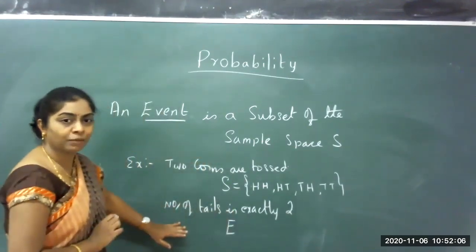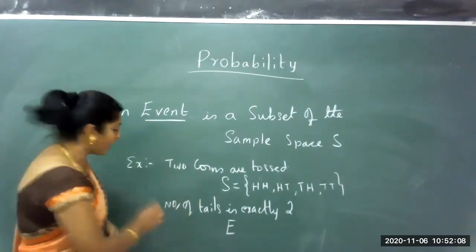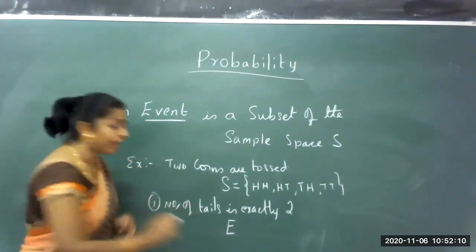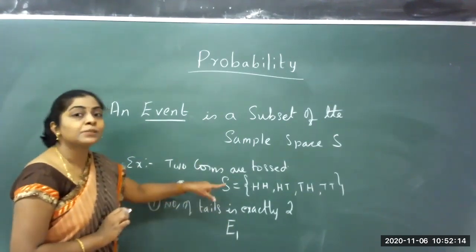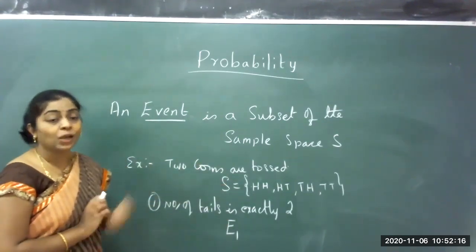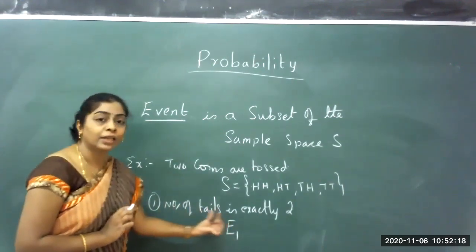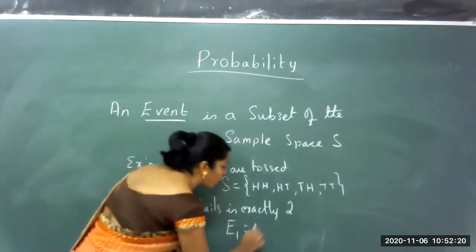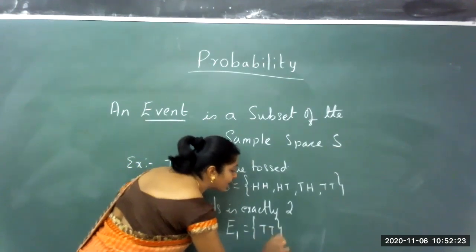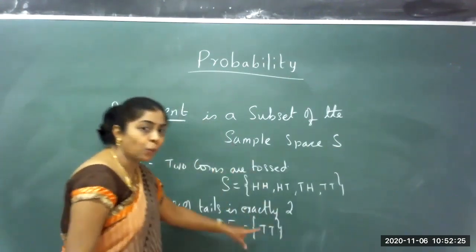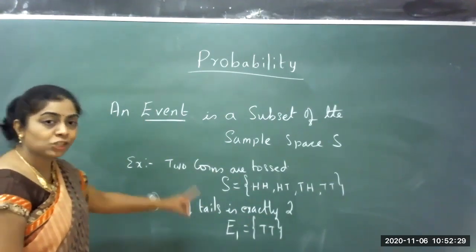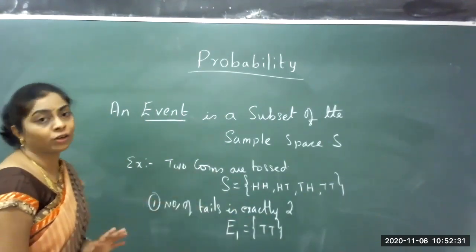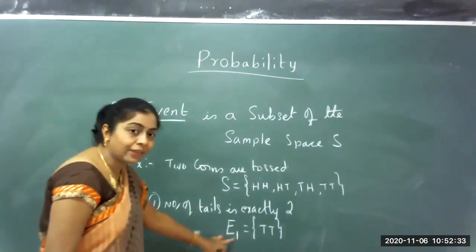This is the first one I consider. Number of tails is exactly 2. I denote this event as E1. E1 is a subset of the sample space. What is the condition when the number of tails is exactly 2? The only outcome is, on both the coins, I should get T and T. That is, the first coin shows tail and the second coin also shows tail.